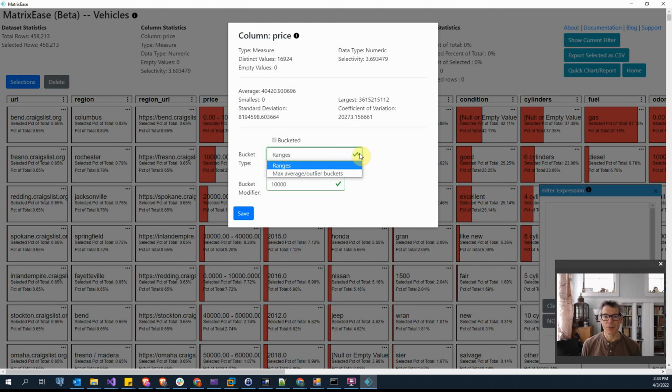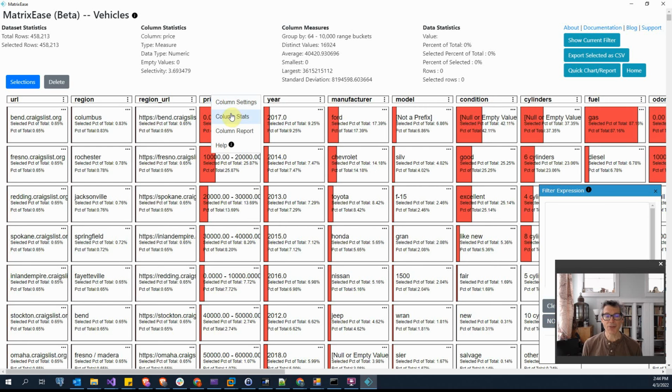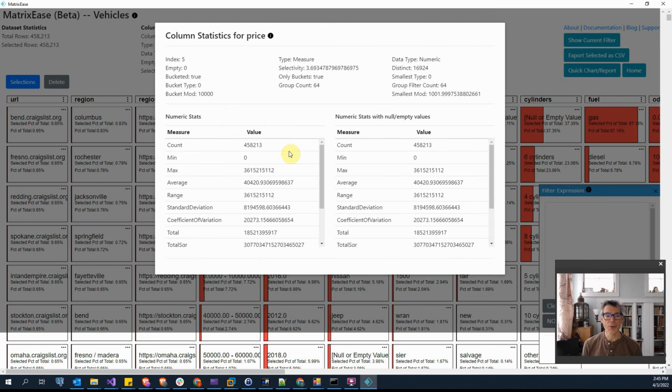Ranges takes the entire range of the data and breaks it into equally measured buckets that you specify, or the algorithm specifies. Max average outlier buckets takes the statistical model to look at the average and standard deviation and creates buckets in that fashion. Column stats for price data show min, max, average, range, standard deviation, and coefficient of variance for all the data in the column. It also shows you the same stats for all the data that was not null or empty in the column.